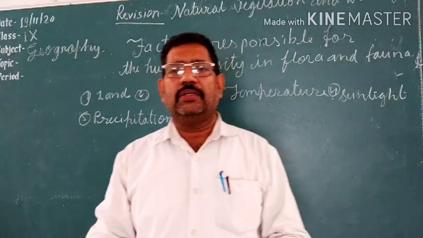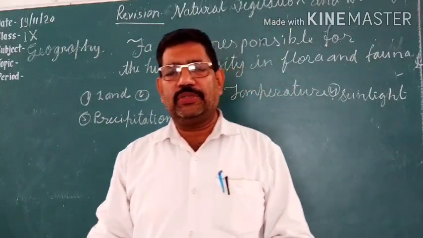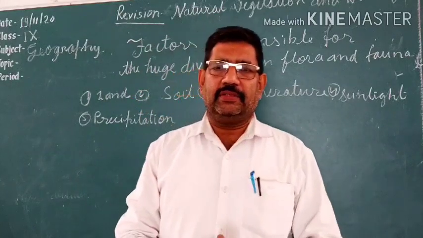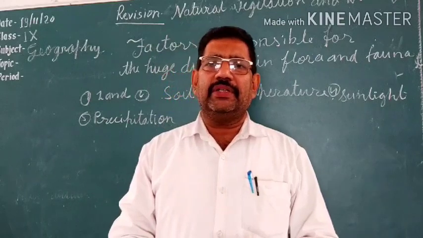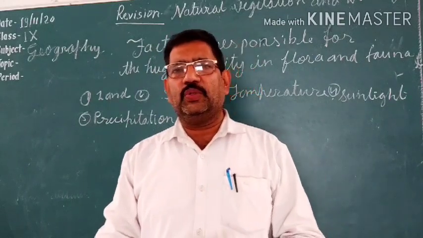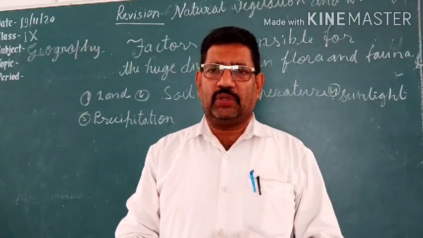At first, we will discuss natural vegetation. What is natural vegetation? Natural vegetation is that vegetation which grows on its own.